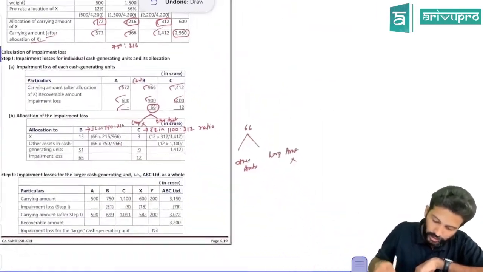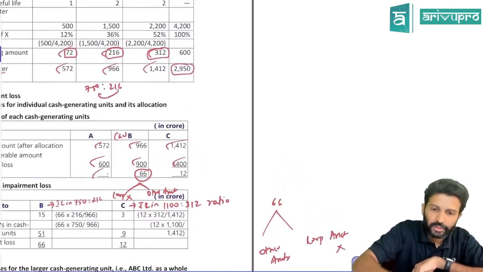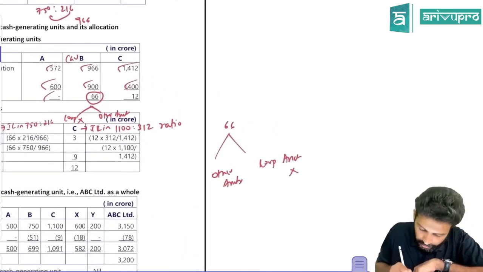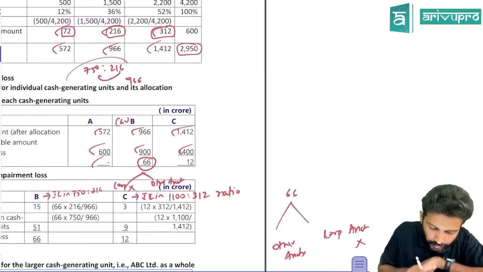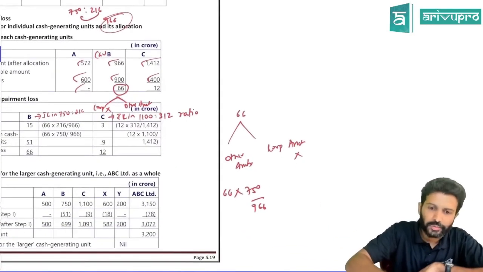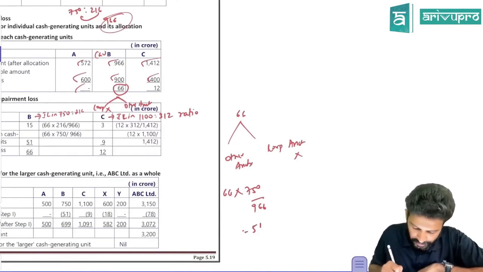So for the allocation, add these two: 750 plus 216 will be how much? 966. So the allocation will be 66 into 750 divided by 966, which will give me 51.24, which I'll take as 51.